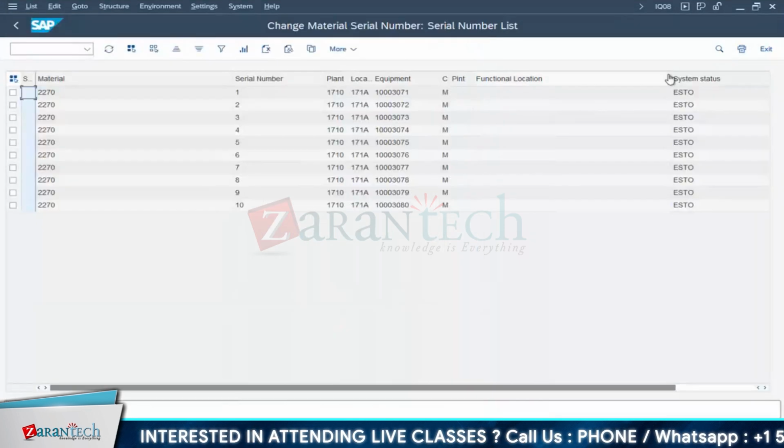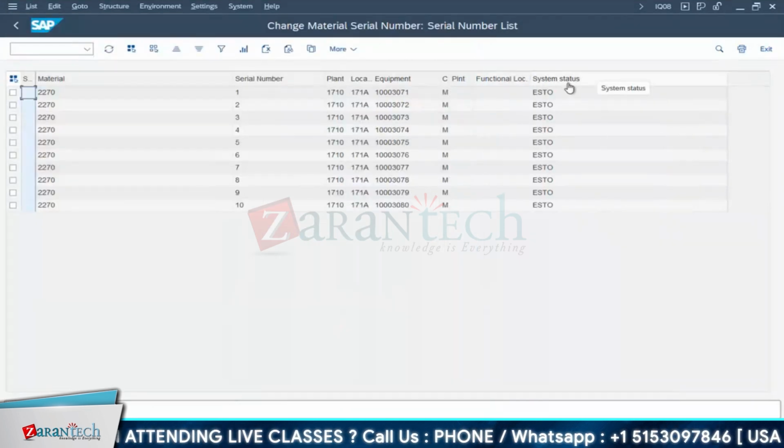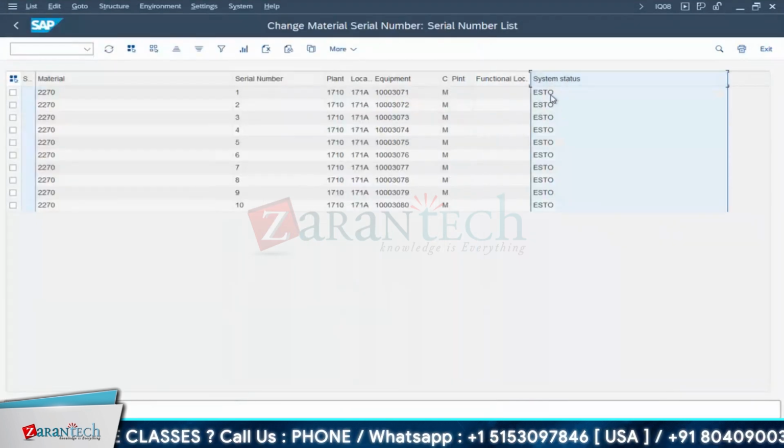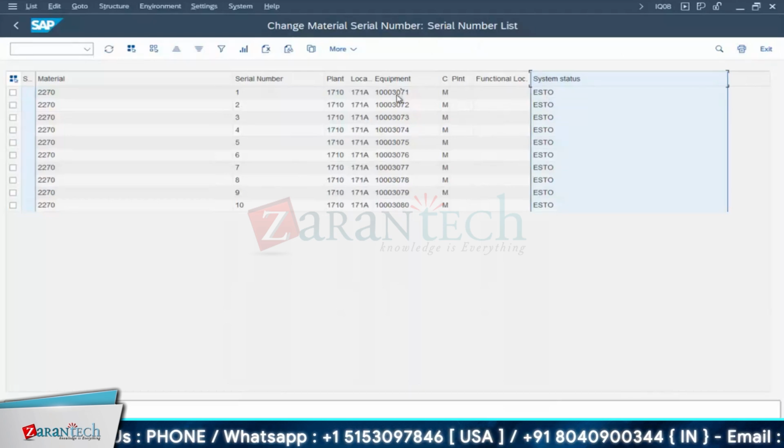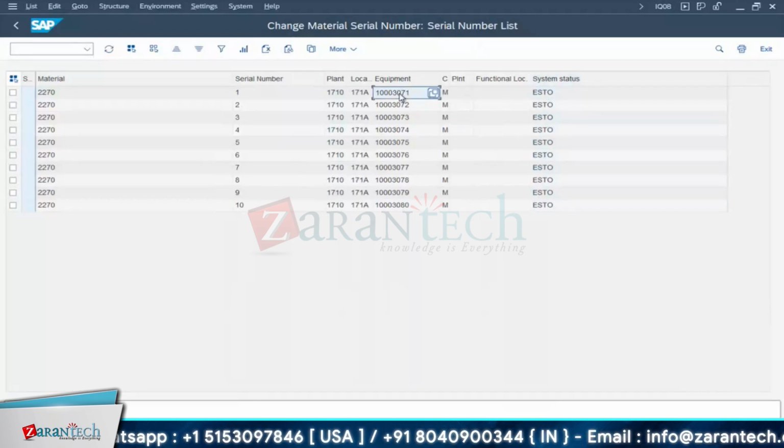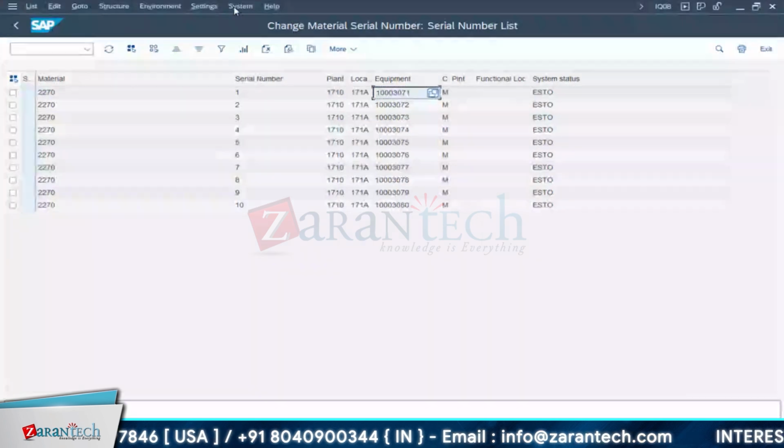Again, save as. Now you know ESTO. You remember this, what is ESTO? ESTO is in warehouse. The material is in warehouse. This is my equipment number, and now I will work on this particular equipment number, since we have purchased this.